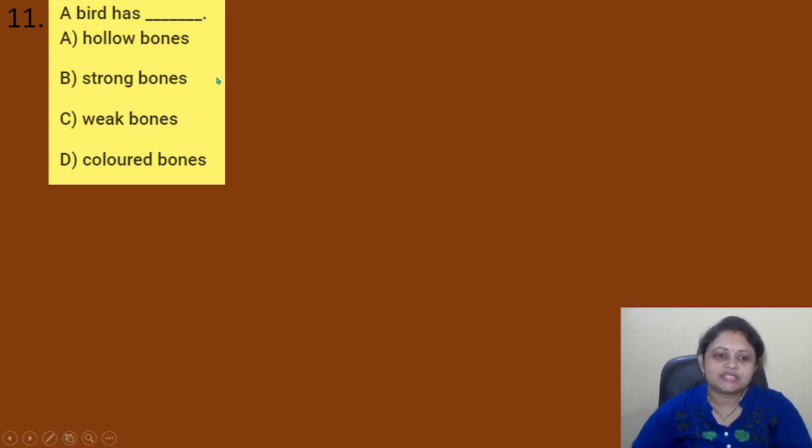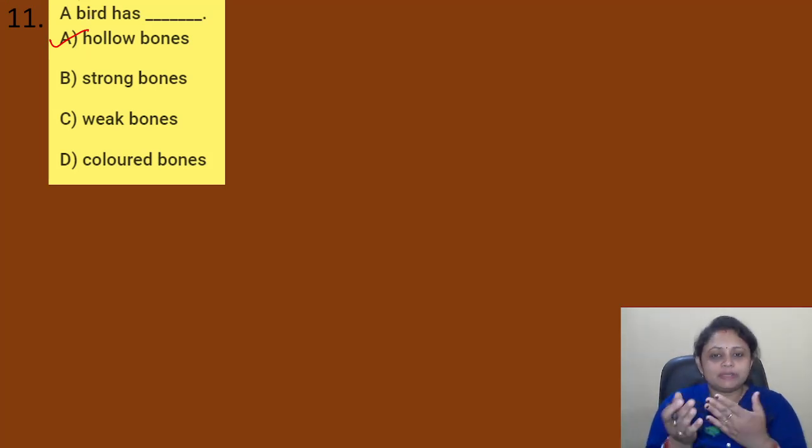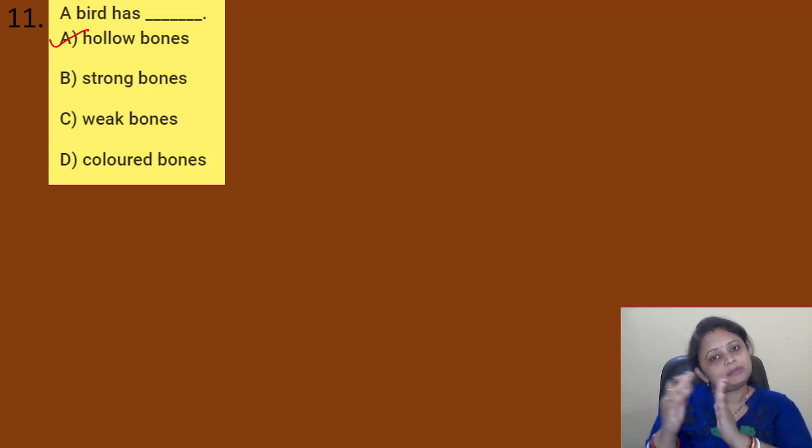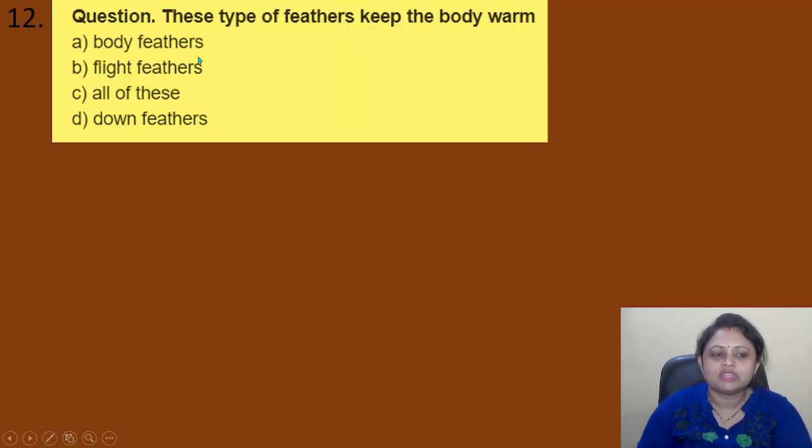Coming to the next question, a bird has option A, hollow bones. B, strong bones. C, weak bones. D, colored bones. So a bird has option A, hollow bones. Okay, so these hollow bones make the bird light. Light bones make the body feel light, so it helps them to fly. Got it? Coming to the next question.